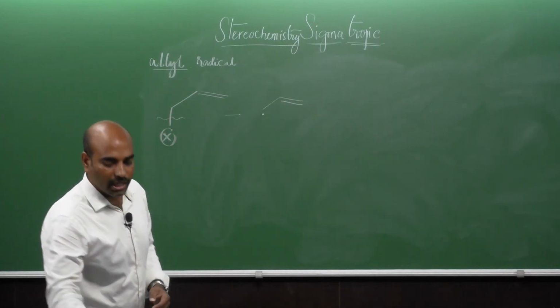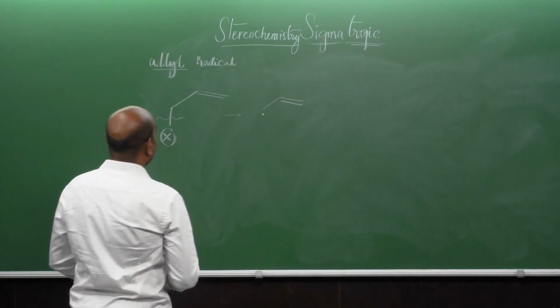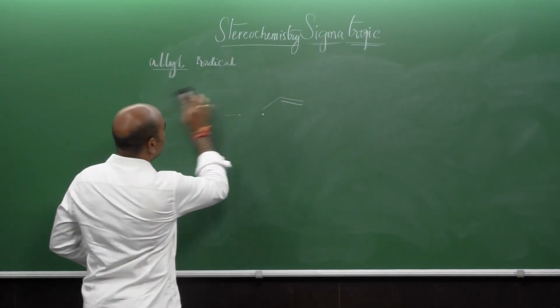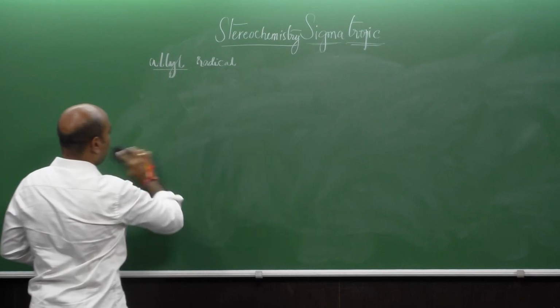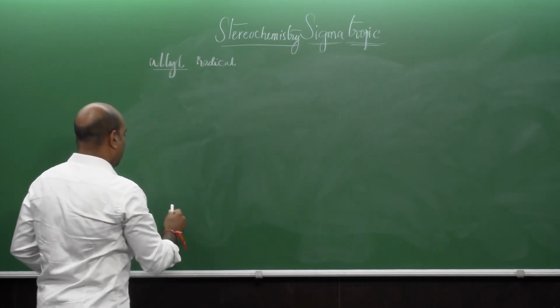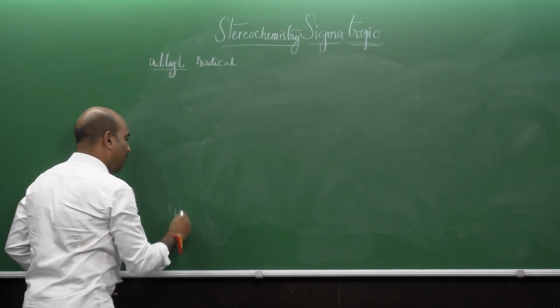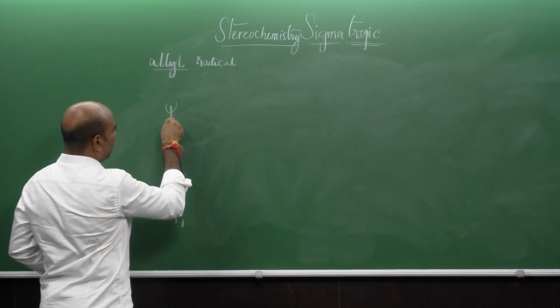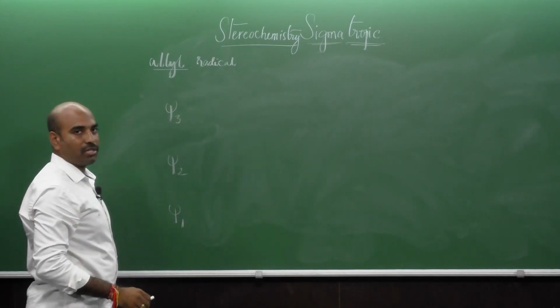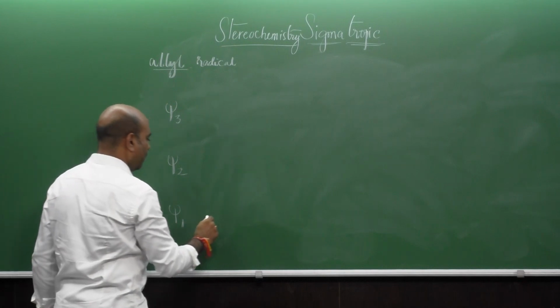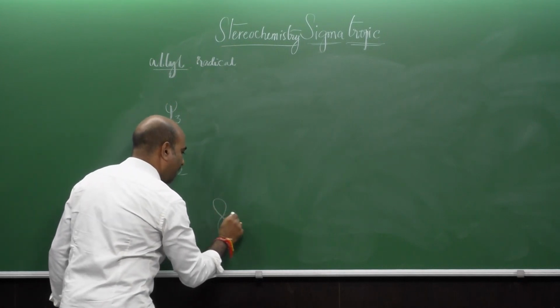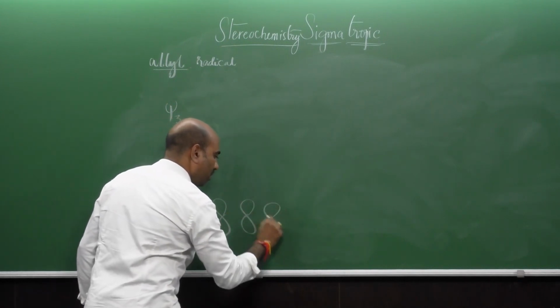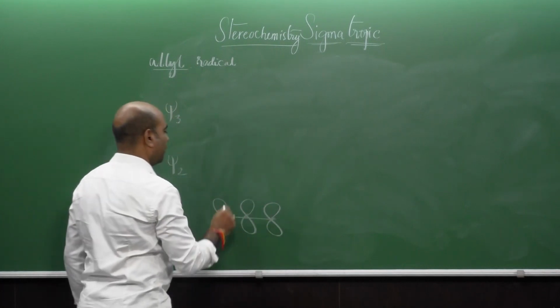So, now we will try to develop the pi molecular orbitals for this. Psi 1, psi 2 and psi 3, 3 pi molecular orbitals will be formed here, because 3 carbon atoms are involved, right.